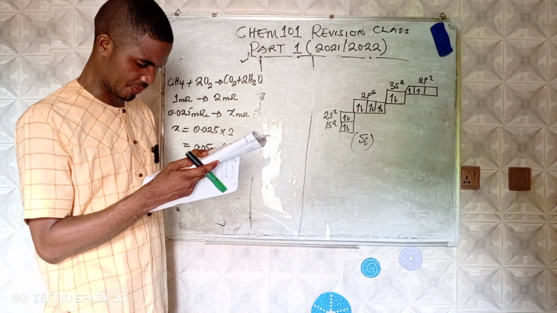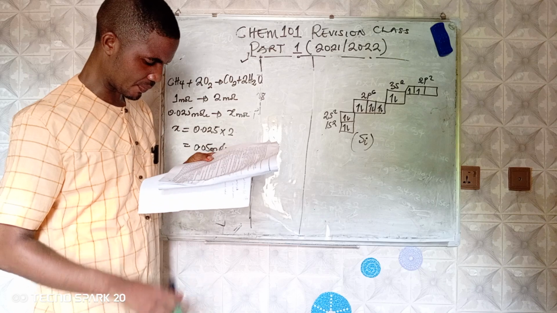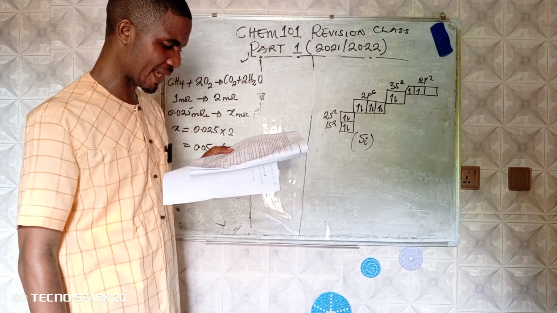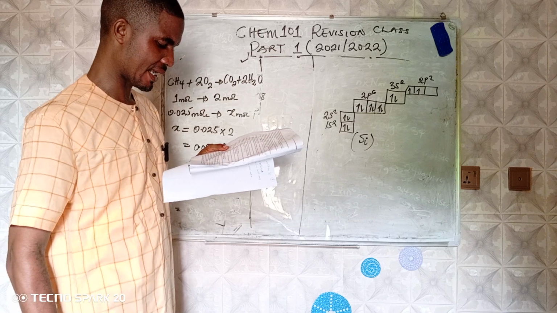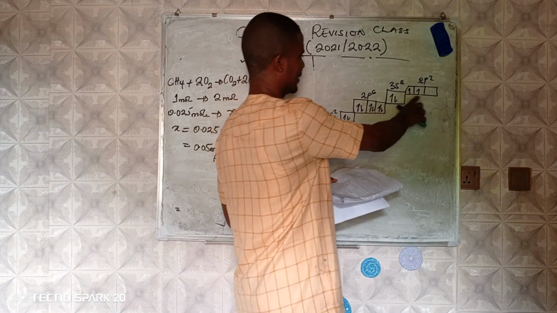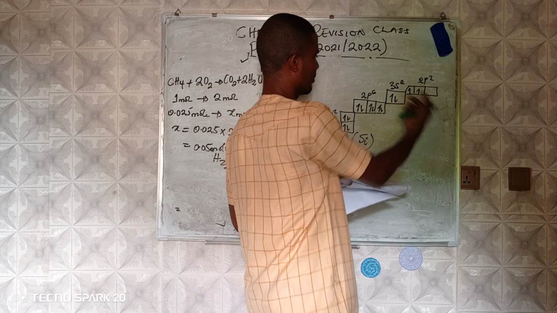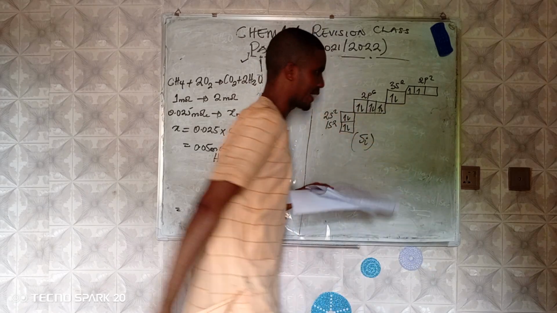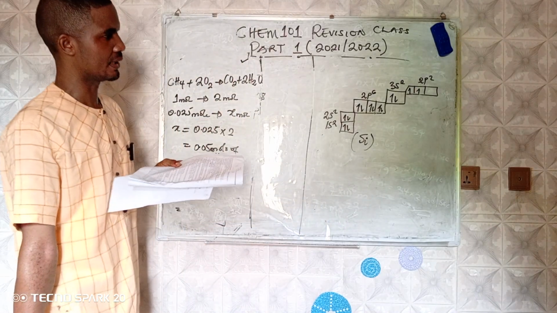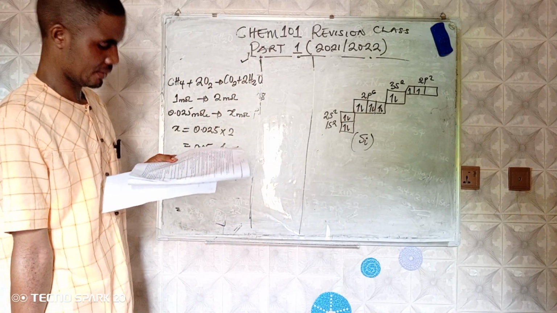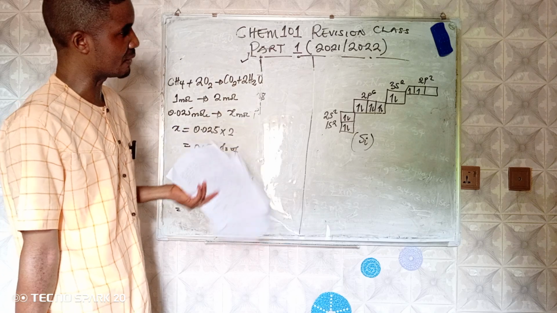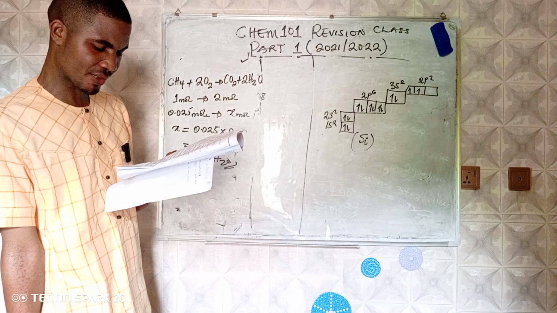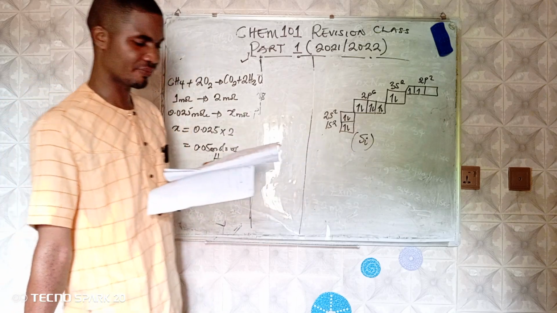Then, belongs to period 4? No, it's wrong. It doesn't belong to period 4. Has 3 unpaired electrons in its atom? It's 2 unpaired, not 3. This is unpaired, this is unpaired, and this one is empty. If I'm going to go for any option, I can go for that one. Has relative molecular mass of 16? No, Si does not have relative molecular mass of 16.